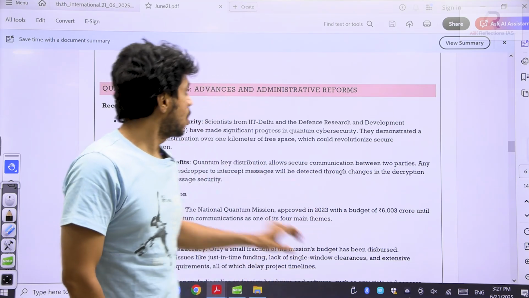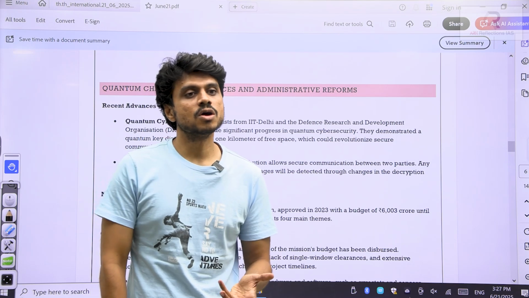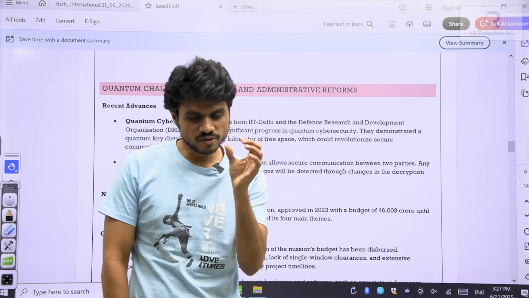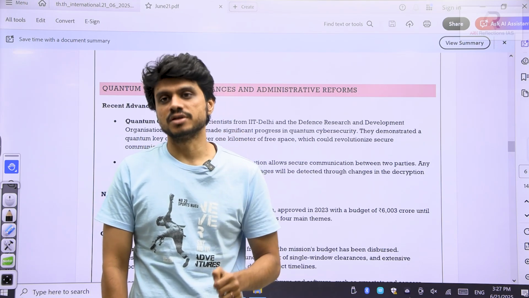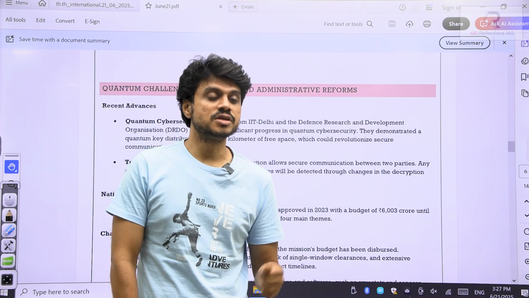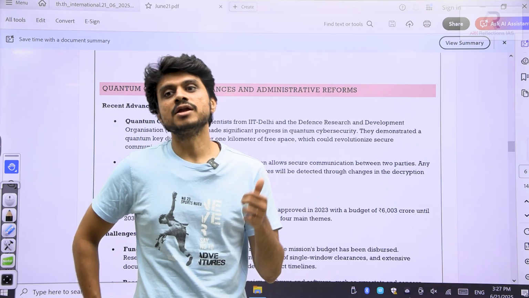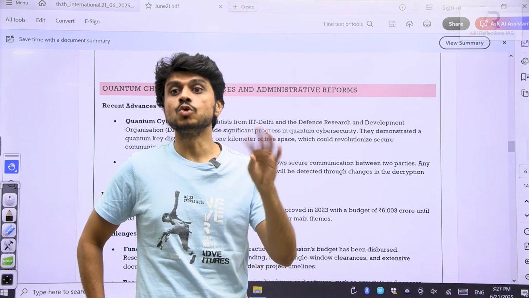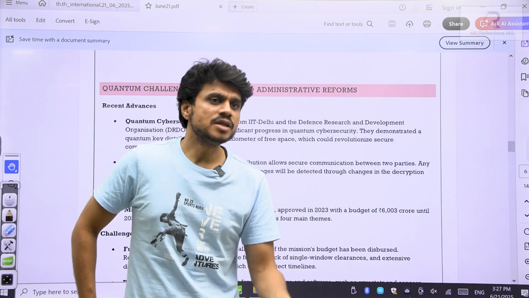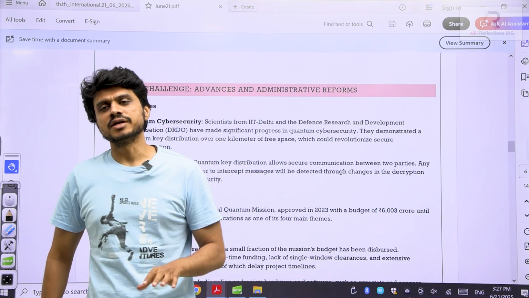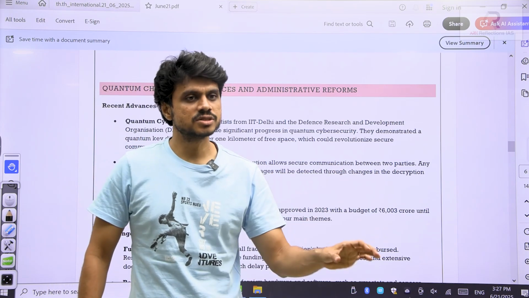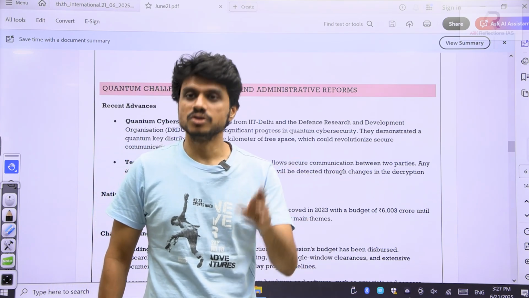Now, quantum computers means you work at the quantum level, at a very small scale. Here you will not use the binary numbers 1, 0. Here you will use qubits. With traditional bits, only 1 or 0 can be used.